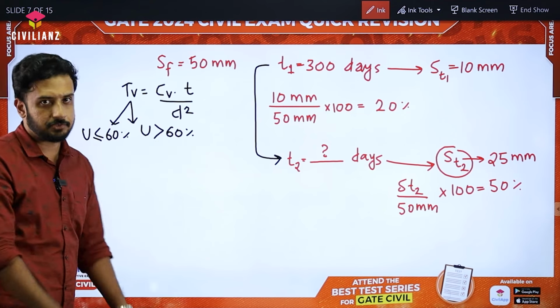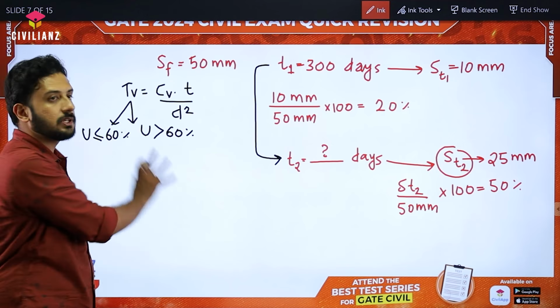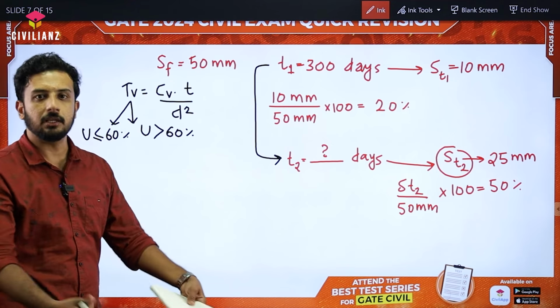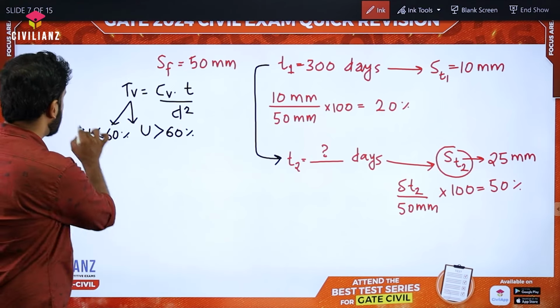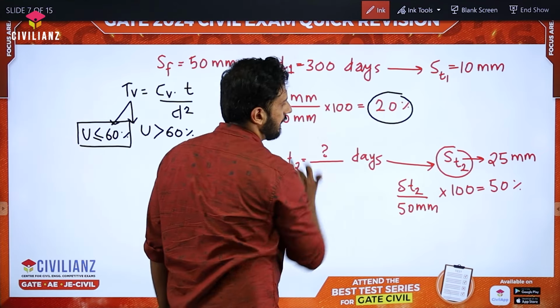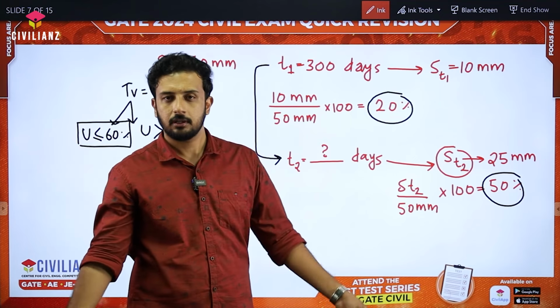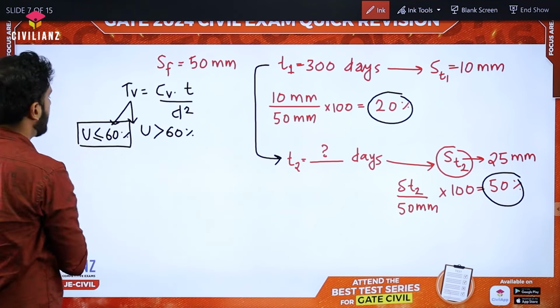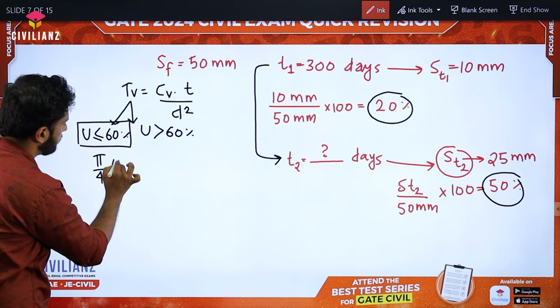So which equation we have to use? Luckily, they have given the situation corresponds to this first category. So the entire solution has become much simpler. Why am I telling this is the first category? Look at here, this is 20%, this is 50%. Less than or equal to 60% or not? Exactly. So for the case less than or equal to 60%, we are having the equation pi by 4 into